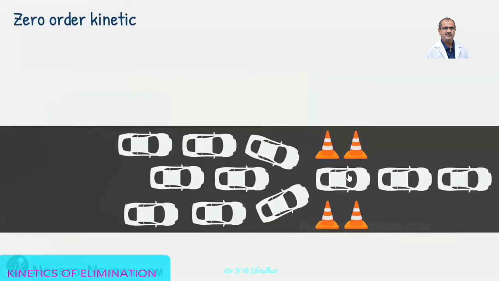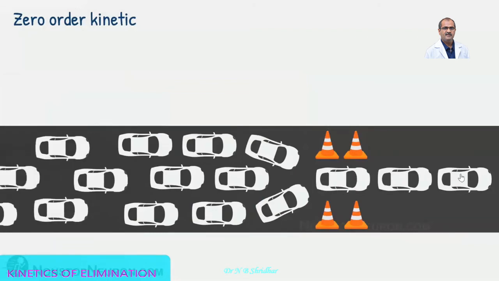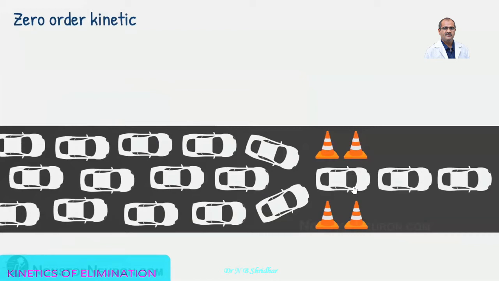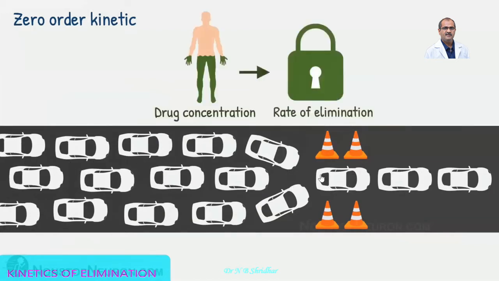So it's a partial roadblock, then the car is moving. One car can only pass through the particular narrowed road, whereas the other cars need to follow the queue. So here, as the concentration of the drug increases, the rate of elimination remains constant. The classical example is for the alcohol elimination.